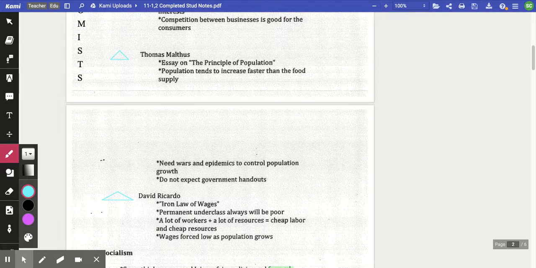Ricardo will piggyback off of this issue with the population. And he points out that, hey, as long as there is a large population of laborers, then you are going to have low wages. You're going to end up with that competition, and those kids that you're having end up becoming your competition for those jobs, and they are cheaper labor than you are. So we look here at this iron law of wages with Ricardo, and this, that there will always be a permanent underclass. There's always going to be poor.